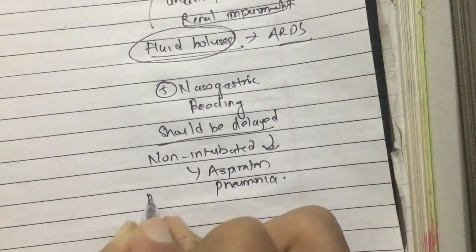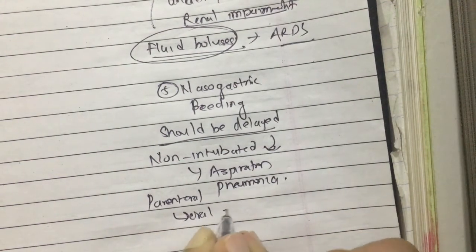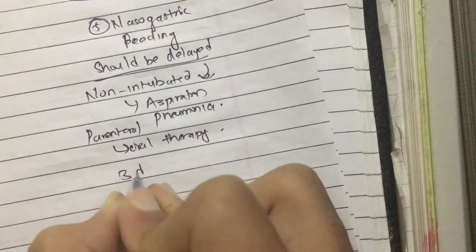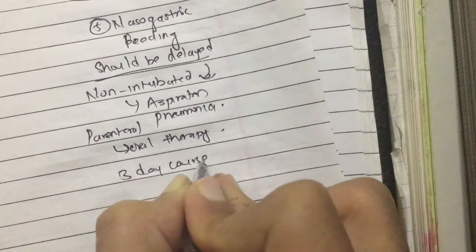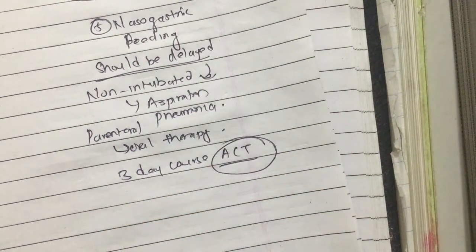And slowly the parenteral therapy should be changed to oral therapy, and a 3-day course of artemisinin combined therapy should be given.